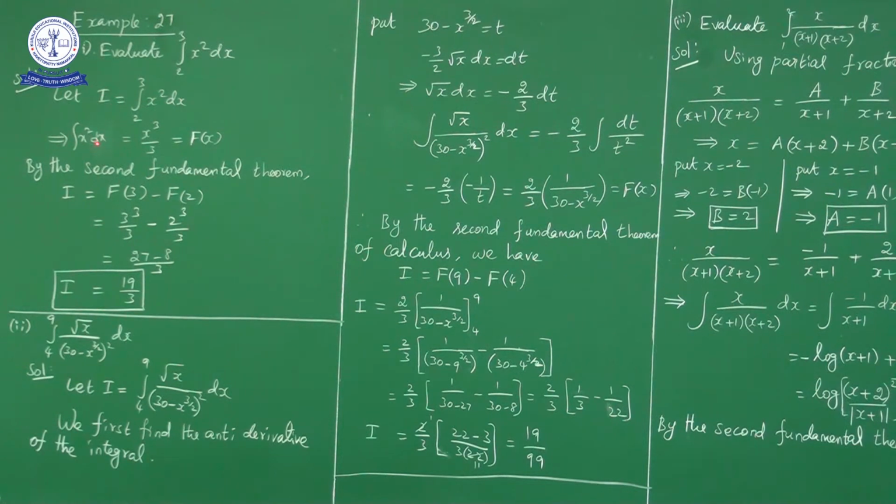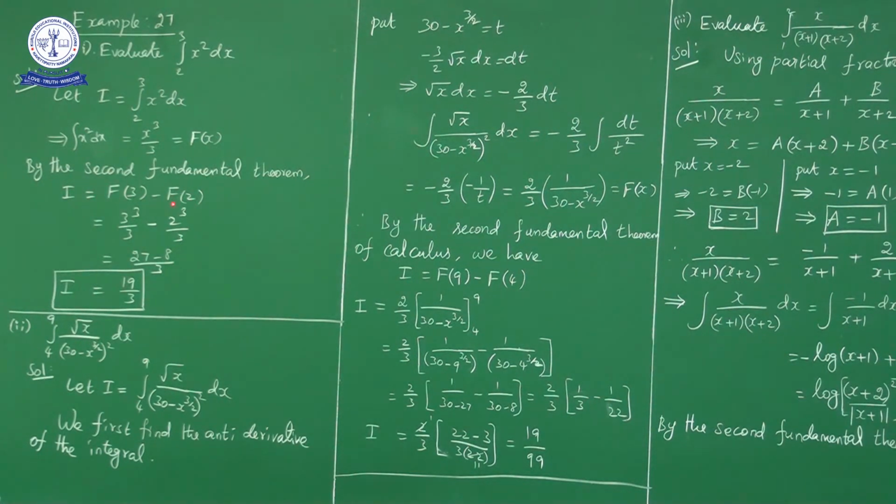The integral of x square dx. Now what is the antiderivative of this? The antiderivative is x cube by 3. So the integral of x square dx is x cube by 3 plus c. I will write here x cube by 3; let it be capital F of x. By the second fundamental theorem of integral calculus, I is equal to F of b minus F of a.